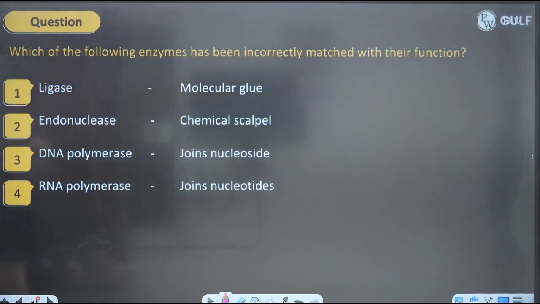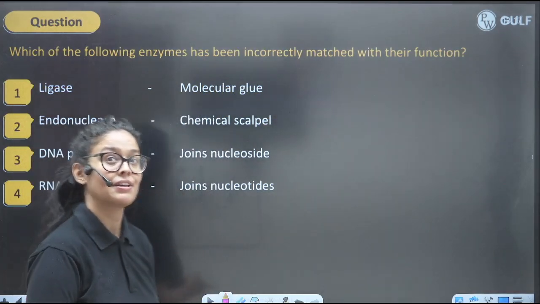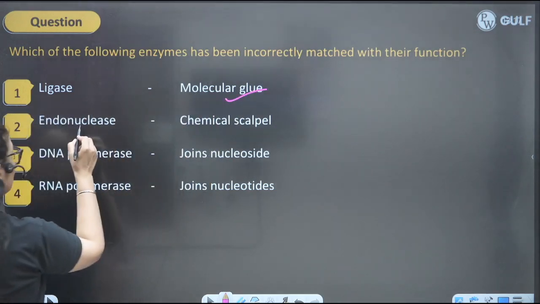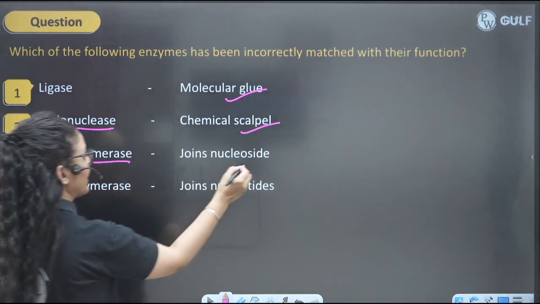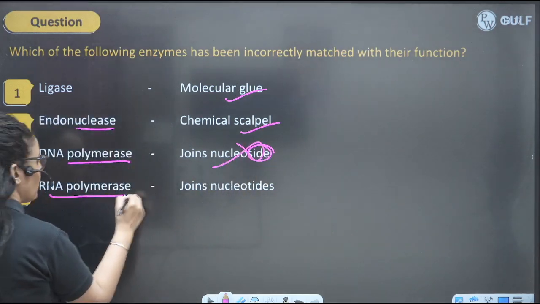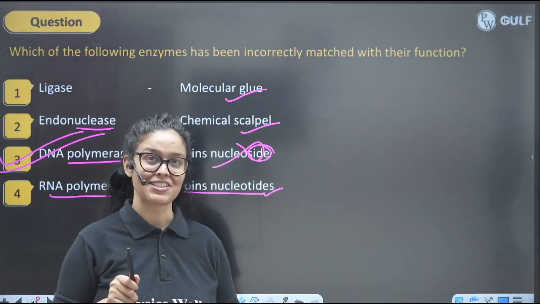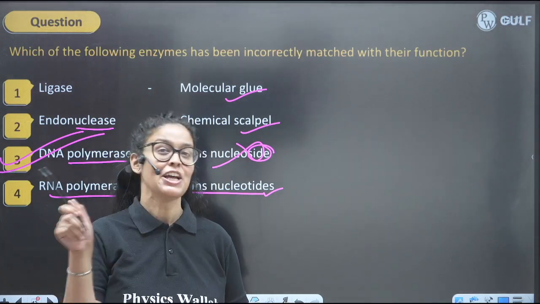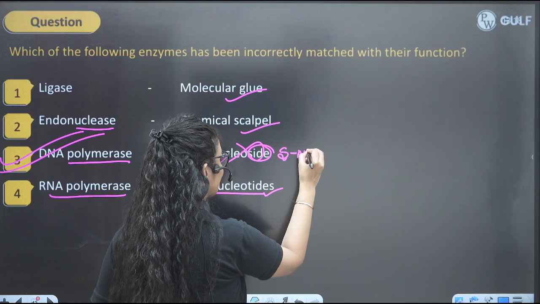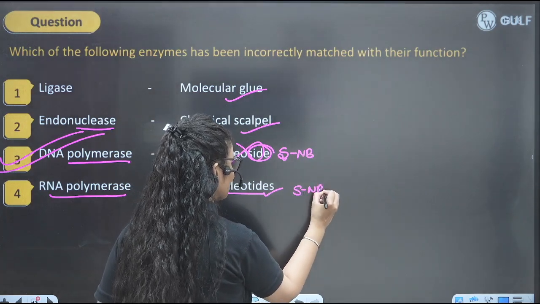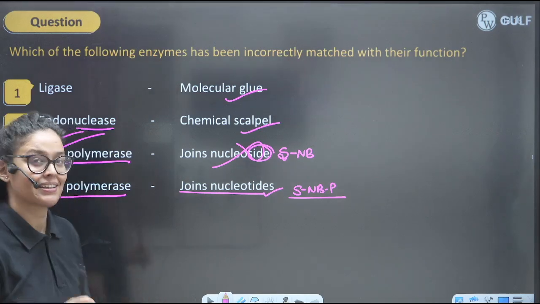Next question for you, kids. Which of the following enzymes has been incorrectly matched with its function? We know that ligase is molecular glue. That's true. Endonucleases are scalpels, meaning chemical scissors. That's true. DNA polymerase joins nucleotides, not nucleosides. RNA polymerase joins nucleotides. That's true. So this one is false; it is incorrectly matched because they connect nucleotides, not nucleosides. Nucleoside means sugar and nitrogenous base, and nucleotide means sugar, nitrogen base and phosphate. That is one nucleotide, which will be connected with another nucleotide, right?